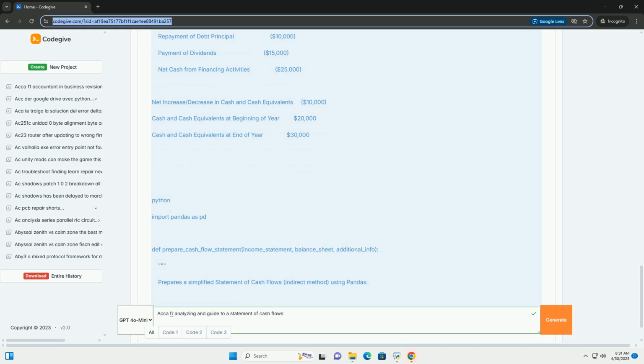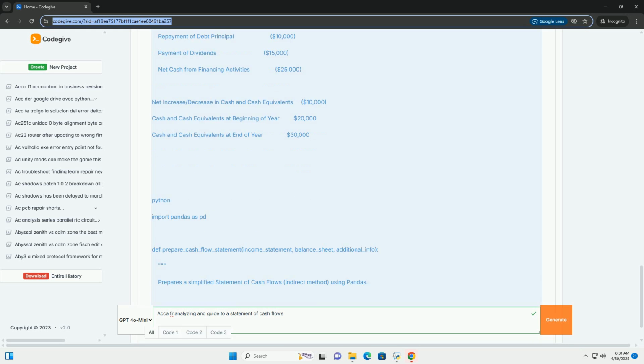Interest and dividends. Interest paid and received, and dividends paid and received, must be classified consistently from period to period as either operating, investing, or financing activities. The standard allows for flexibility, but the classification must be clearly disclosed. Taxes paid are generally classified as operating activities unless they can be specifically identified with investing or financing activities.